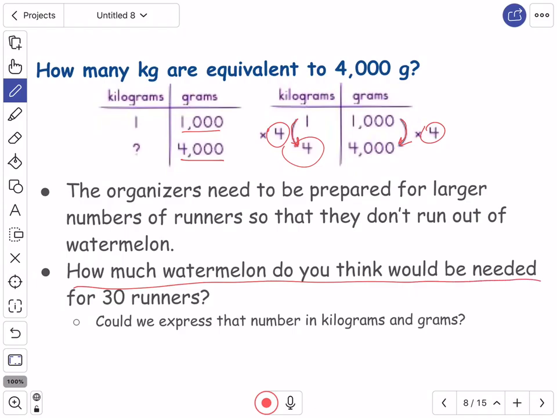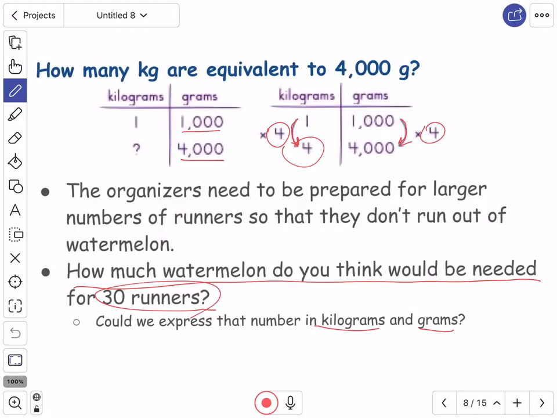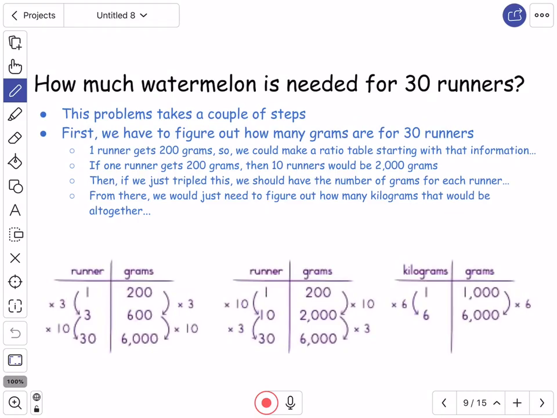So the organizers need to be prepared for larger numbers of runners so that they don't run out of watermelon. So the question is, how much watermelon do you think you would need for 30 runners? And could we express this number in kilograms and in grams? Okay, so for 30 runners. Now, if we think back to the previous page and how for 5 runners it was 1,000, right? Okay, so we want to figure out how much watermelon we would need for 30 runners.